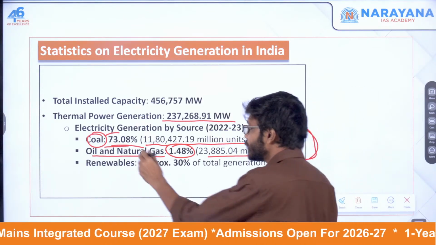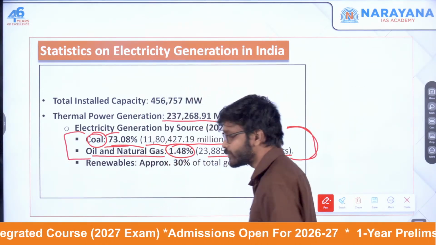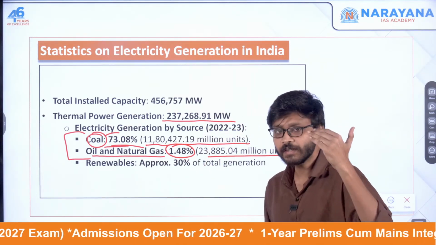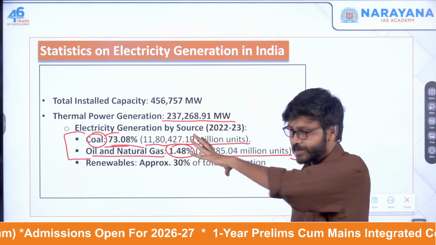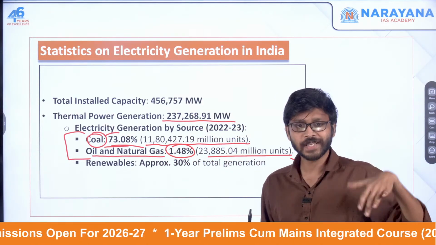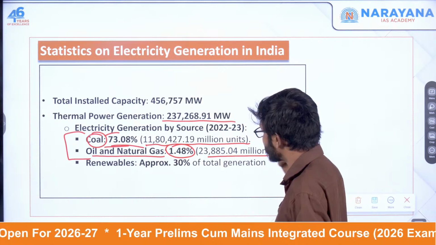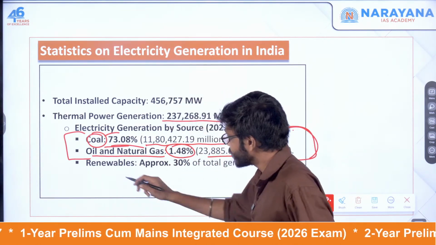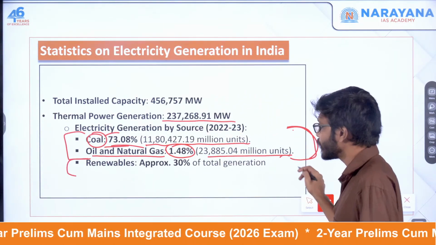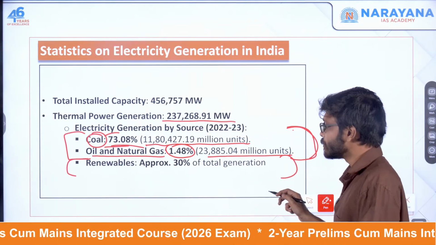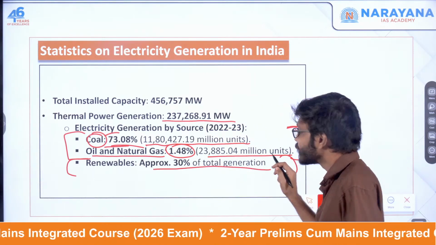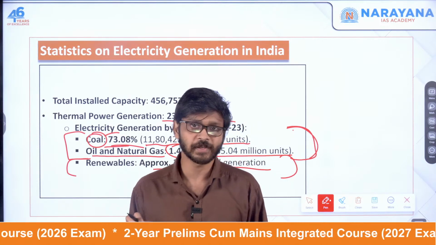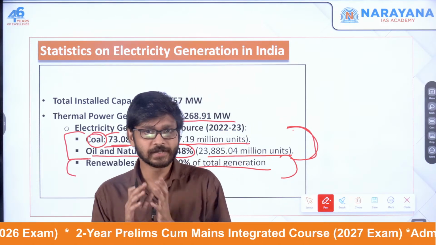Overall, the share of non-renewable energy sources in electricity generation is almost 75%, that is three-fourths of our electricity generation. After that we have renewable energies. Slowly it is becoming higher, but as of now we have reached only 30%. Only 30% of our electricity generation is coming from renewable energy sources.